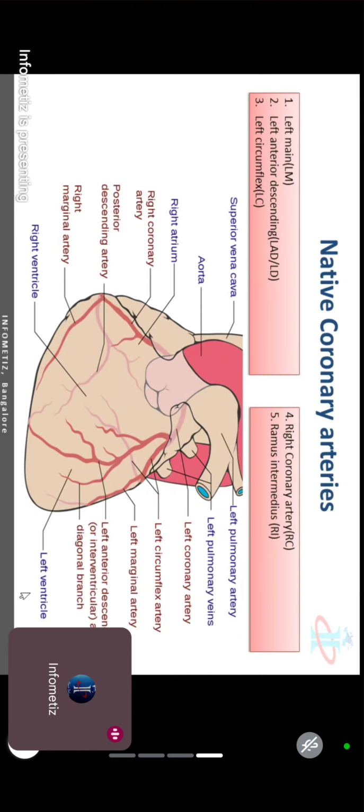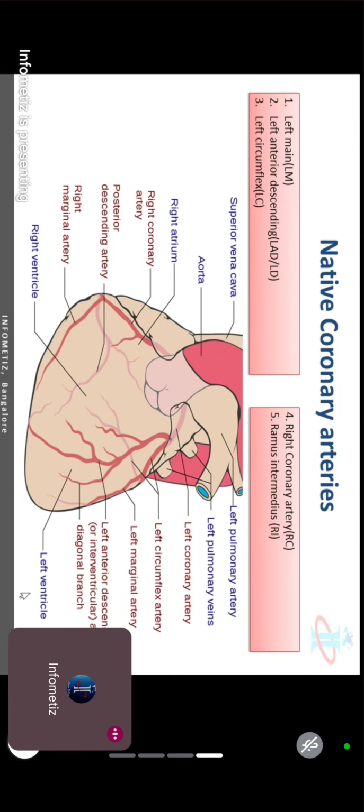How many types of coronary artery do we have? 5. Left main coronary artery, left circumflex, and left anterior descending. On the right side 2: right coronary and ramus intermedius. I know the names are a little tricky. If you are hearing this for the first time, it will take time to get to know them. Otherwise, it should be very easy. If an Indian had discovered this, it would be very easy, like Ramesh, Suresh, right? Some other people discovered it, so it is ramus intermedius. Fine. So 2 on the right, 3 on the left.